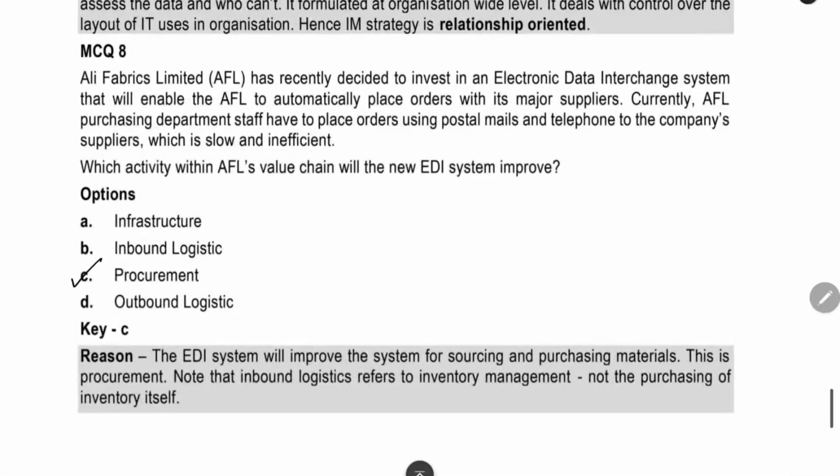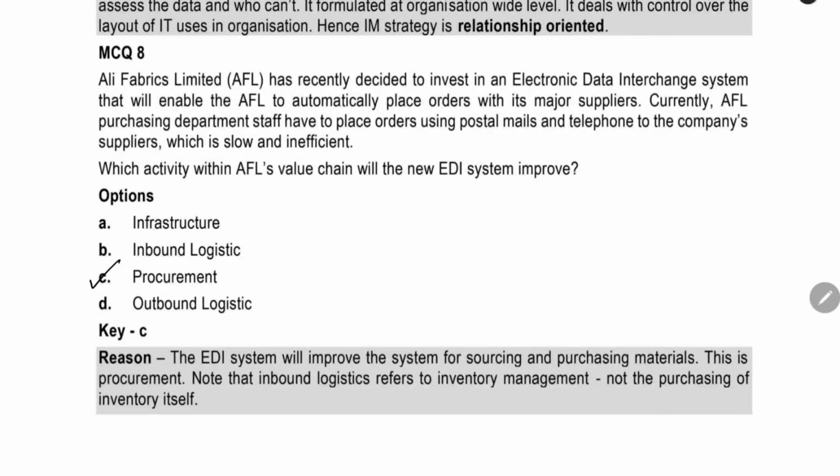The next thing is here they have created an information technology application for automatically placing orders with the major supplier. This is relating to purchasing, so it will be coming under procurement. It will not be coming under inbound logistics because purchasing is not covered under inbound logistics. So it will be coming under procurement.